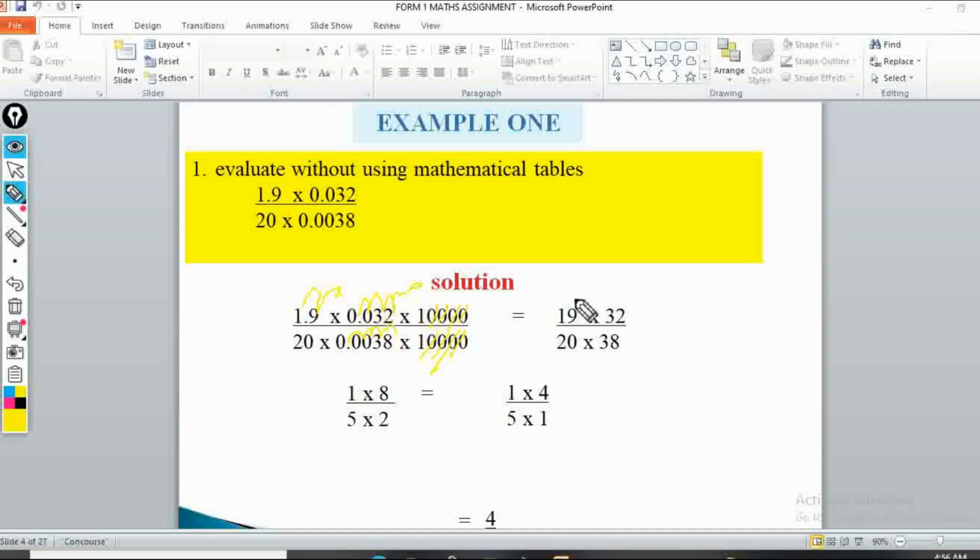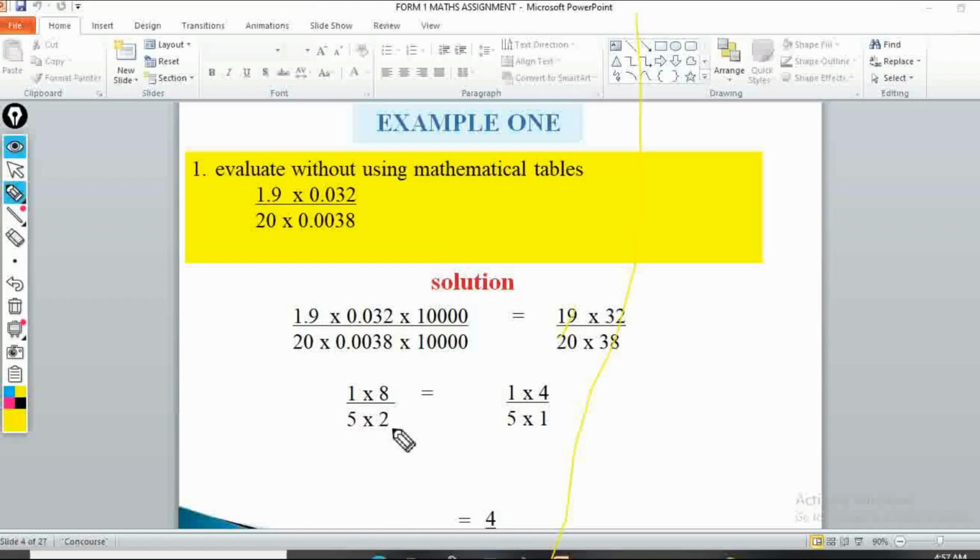And then we'll now remain with 19 multiplied by 32, divided by 20 times 38. So maybe let me wrap these ones. Now if you cancel 19, 19 will go into 19 one time, and into 38 it will go 2 times.